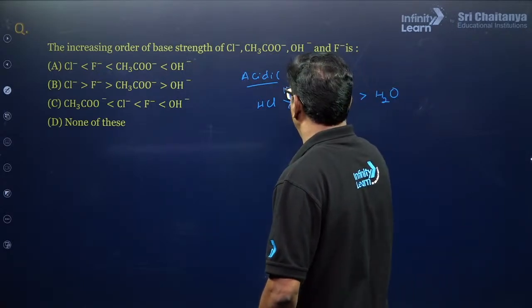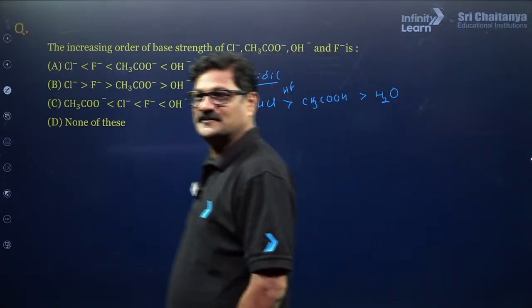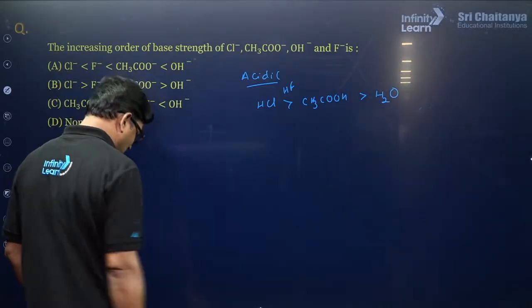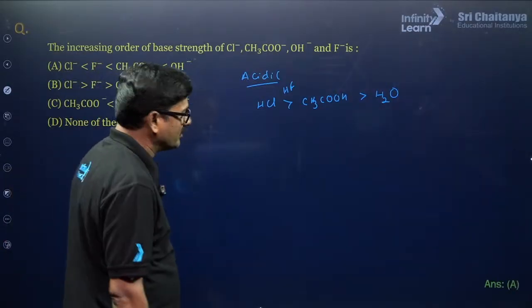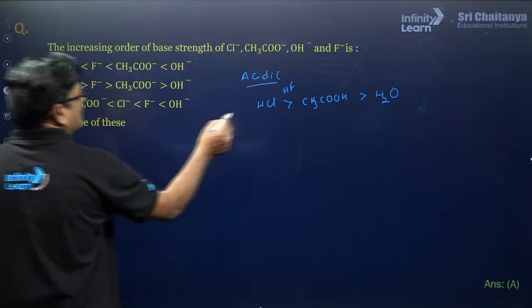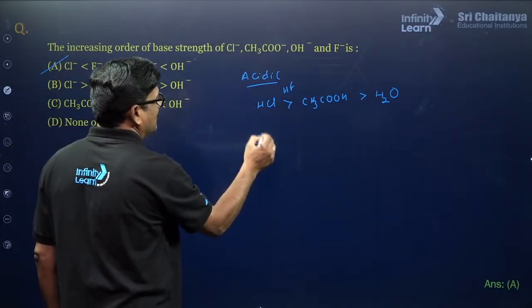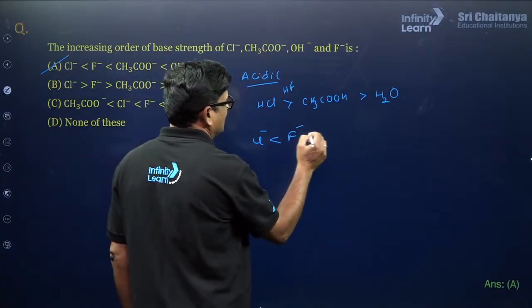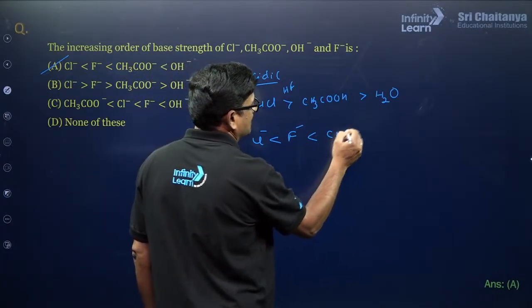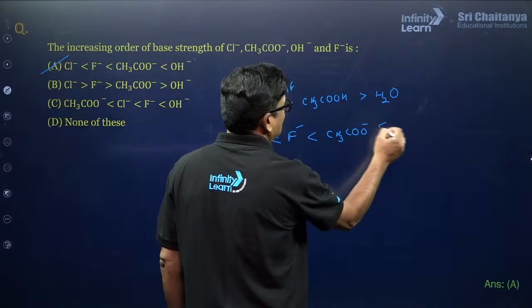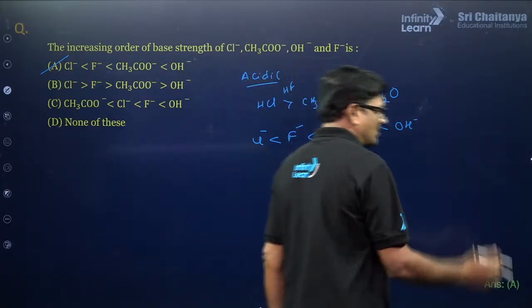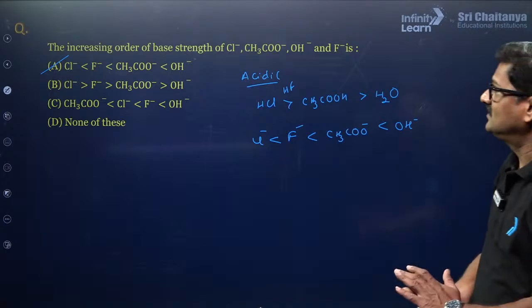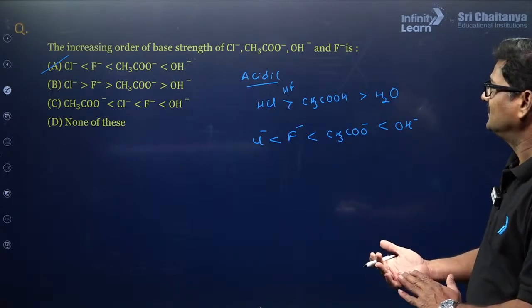Now their corresponding ions: Cl minus, F minus less than CH3COO minus less than OH minus, which is the strongest. It is A.